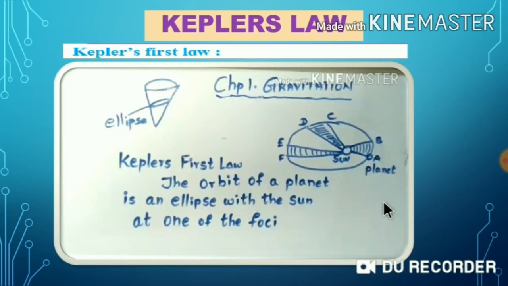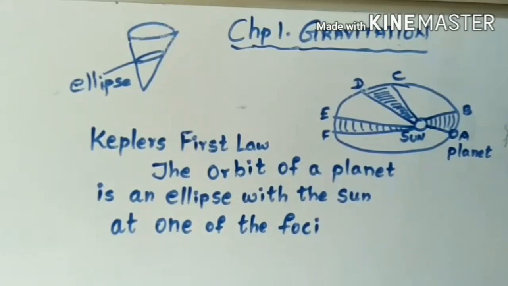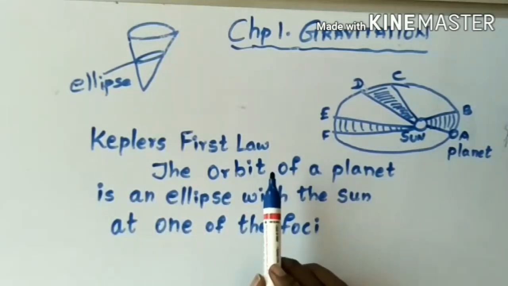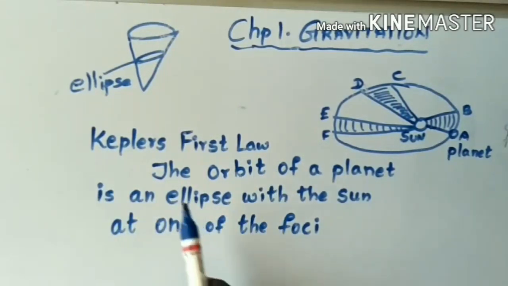Let us watch the video for Kepler's first law. Kepler's first law. Now what does Kepler's first law state? The orbit of a planet is an ellipse with the sun at one of the foci.